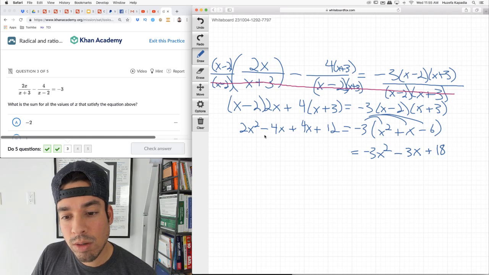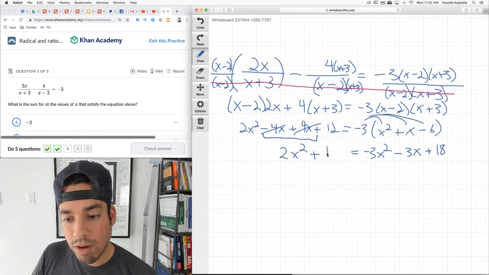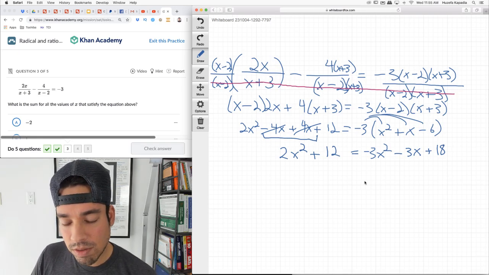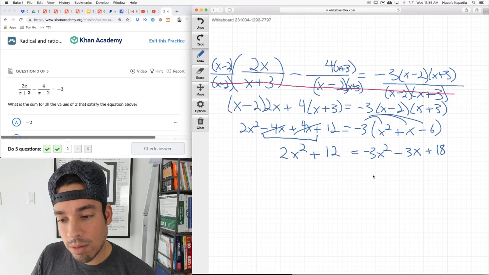So there's a lot of room for mistakes. I mean, look at all the work I'm doing. Oh, look, we can combine these guys. That's pretty good. They cancel out, -4x and 4x. There's a lot of room for error, so you got to be pretty careful. I'm going relatively quickly. I have confidence, though, because of the amount of practice I've had. We got to be really careful here.